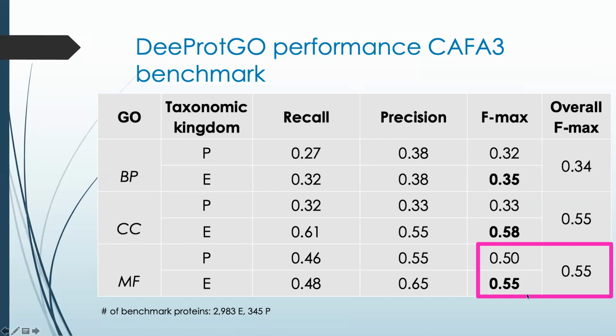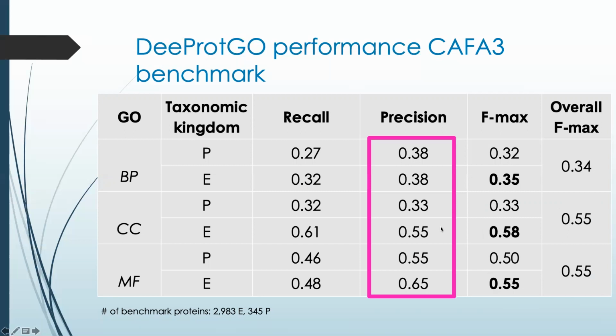In particular, for both cellular component and molecular function, the overall Fmax that DeepGo reached was 0.55. In addition, and same as during model training, the precision of our model was mostly higher than the achieved recall.